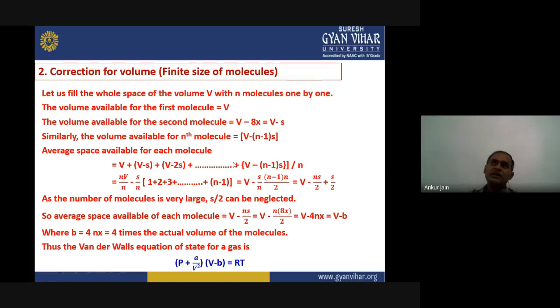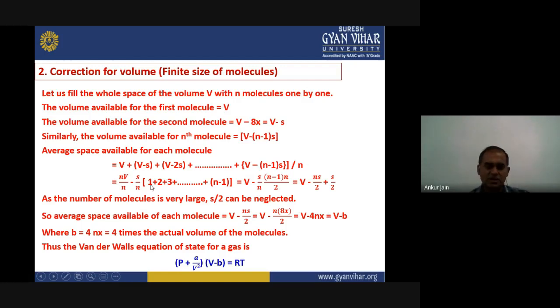Now this we are considering when one molecule enters, then the second molecule, third molecule, but actually this is not the real case. If we consider the real case, all the molecules can enter together, and for that purpose we need to calculate the average space available for each molecule. So how can we do this? We can just add up all of them and divide by the total number of molecules. So that's what we have done here. V plus V minus S is for the second molecule, the third molecule will be V minus 2S, and so on. For the nth molecule it will be V minus n minus 1 into S, divided by the number of molecules, small n.